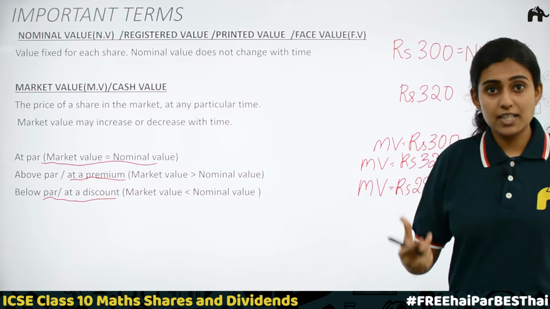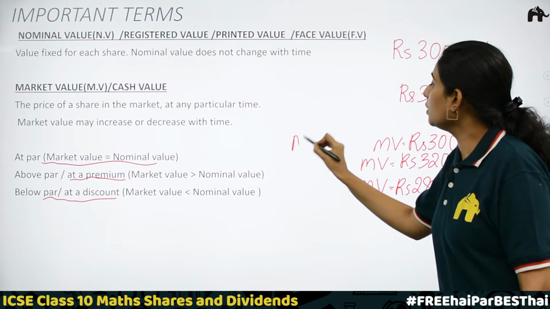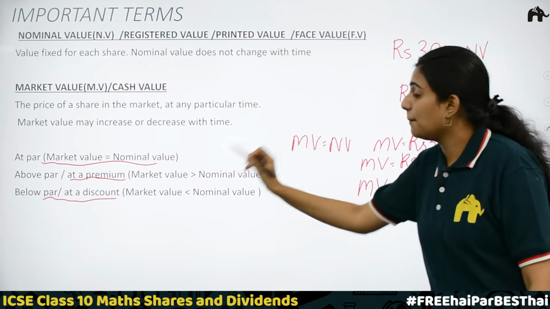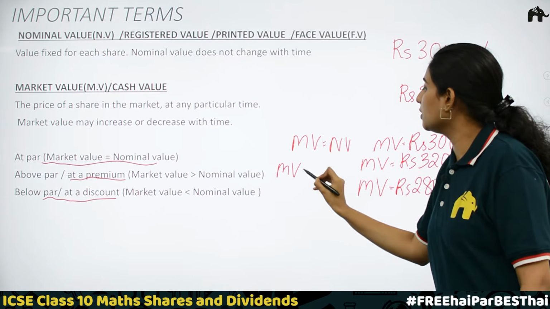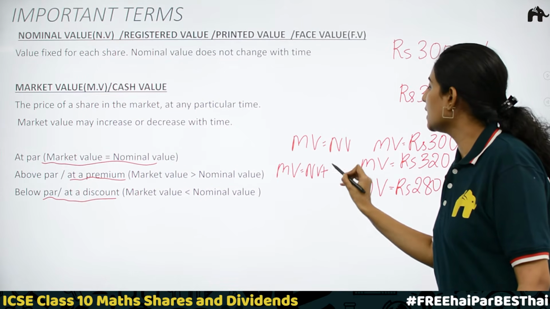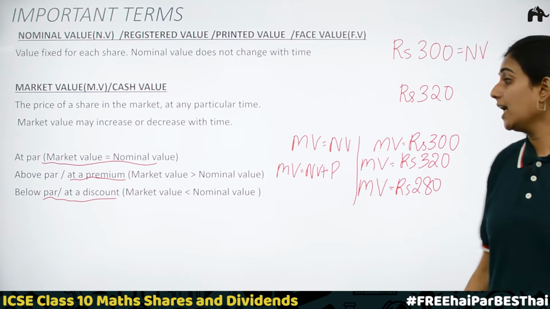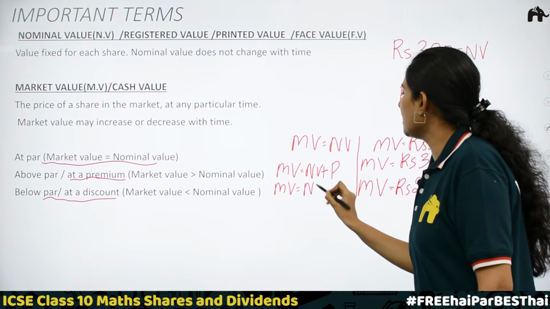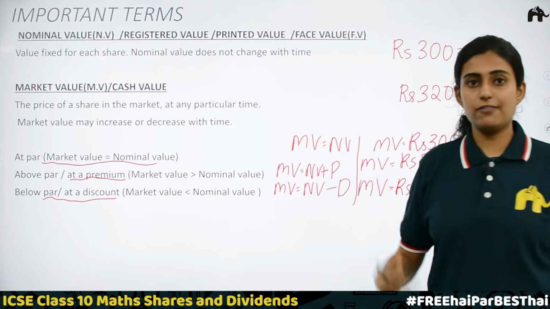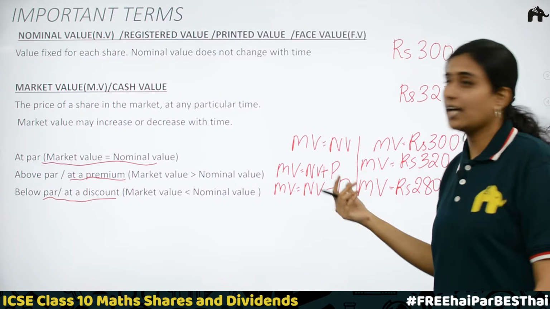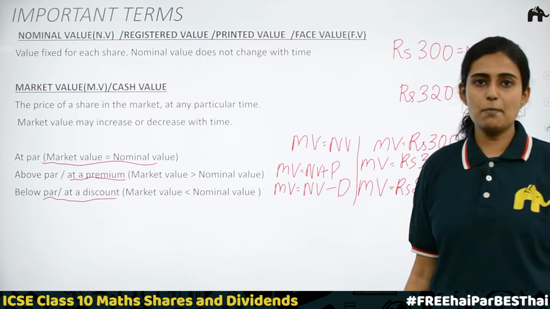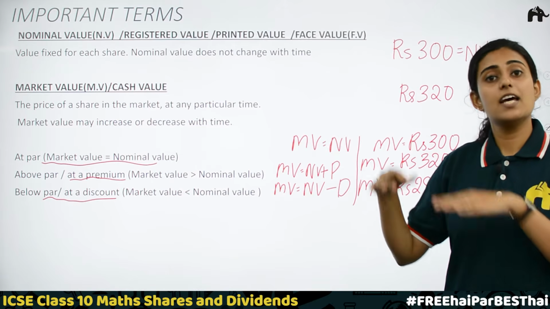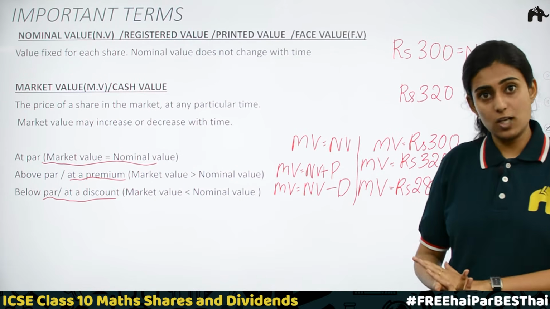So, the market value will be equal to nominal value in the first case, that is at par. Above par means market value is equal to nominal value plus premium. Okay, and the third case, below par, market value is equal to nominal value minus discount. We'll find the discount and then subtract this discount from the nominal value to get the market value. When you compare this market value and nominal value, we can understand if the company is running under a profit or if there is any loss, etc.